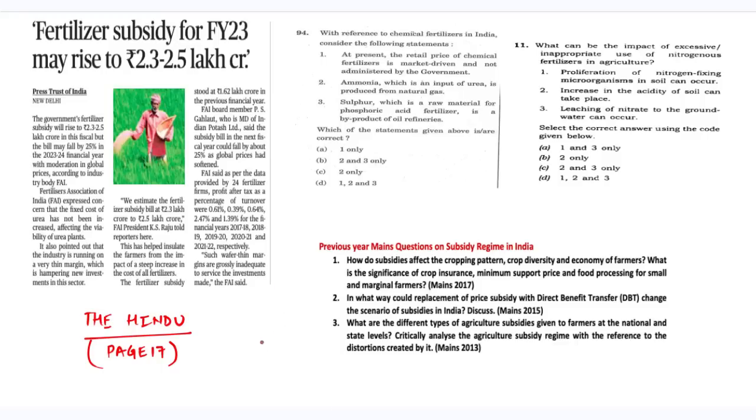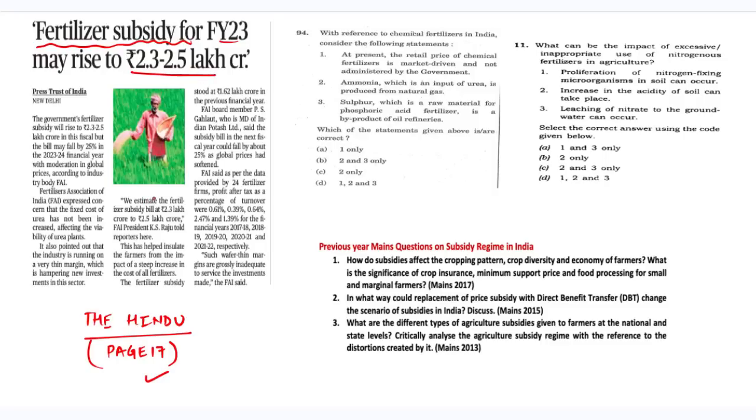Moving on to the next article of the day that has appeared on the page 17 of the Hindu, basically talks about the issue of fertilizer subsidy for financial year 23, which is expected to rise to 2.3 to 2.5 lakh crore.